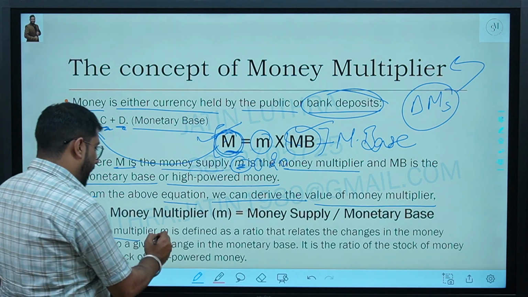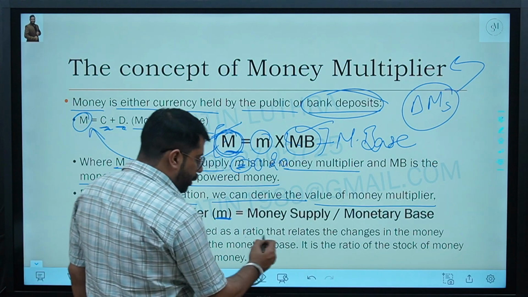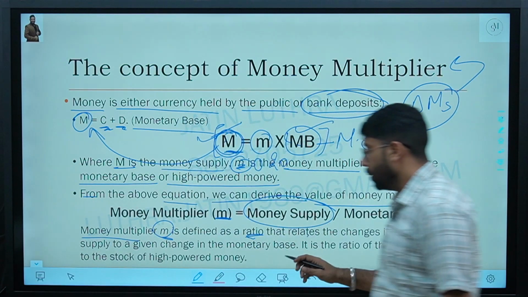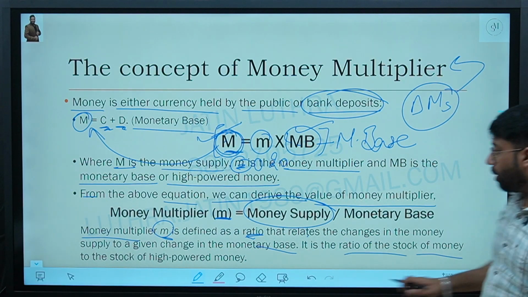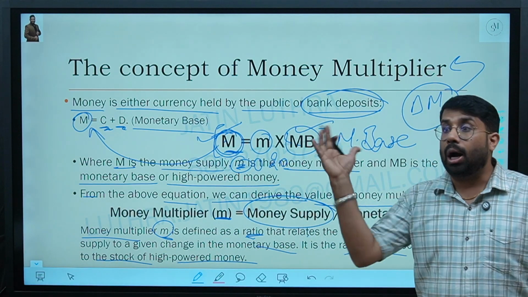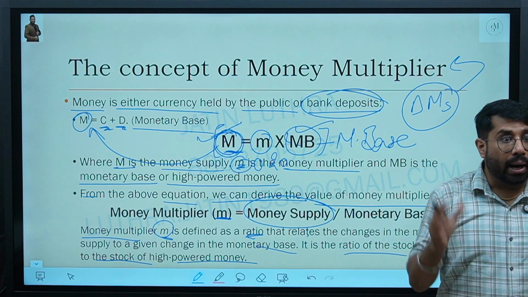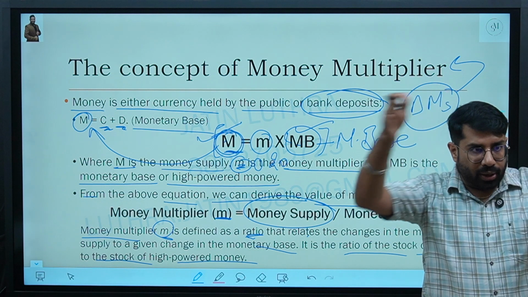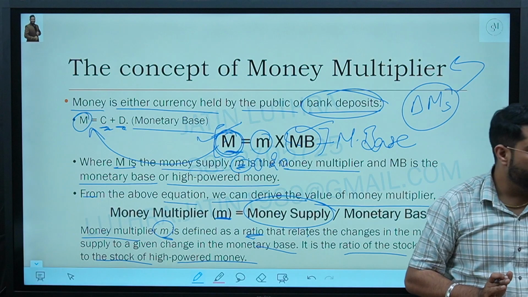Money multiplier m is defined as the ratio that leads to what? The change in money supply for a given change in the monetary base. It is a ratio of the stock of money to the stock of high powered money. Stock of money means how much money you have in the market right now, divided by how much money you have in the monetary base. So stock of money divided by stock of monetary base. Are you clear? Yes or no?